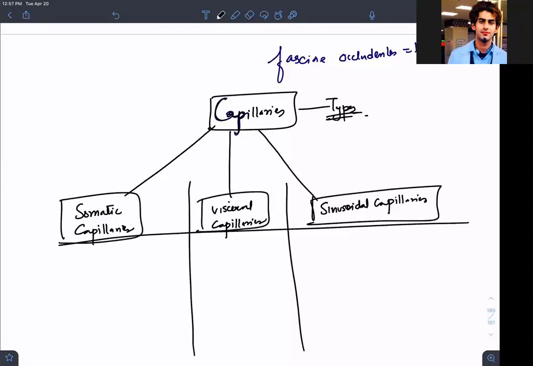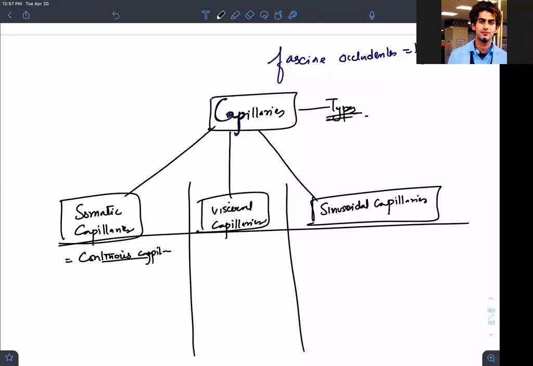Somatic capillaries are also known as continuous capillaries. Why do I always write the spelling of continuous in a simple way? Okay. So continuous capillaries, fenestrated capillaries, also known as visceral capillaries, and sinusoids. Okay, so let us give you a clear difference about them.